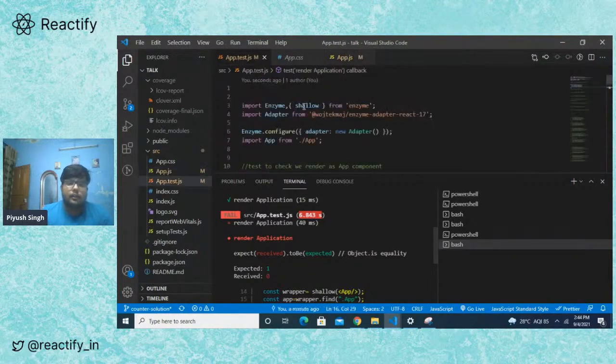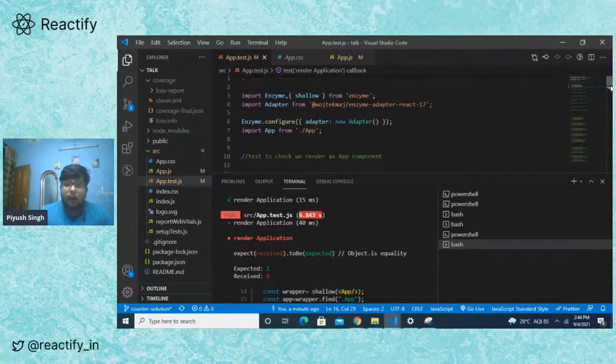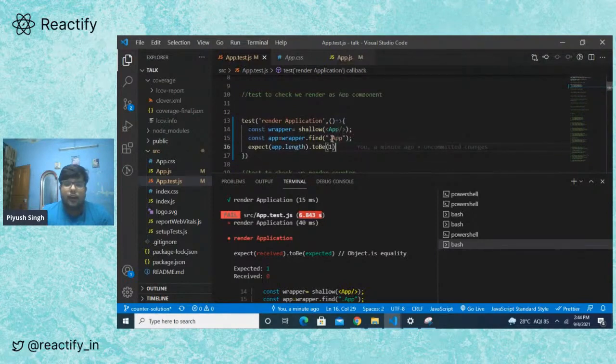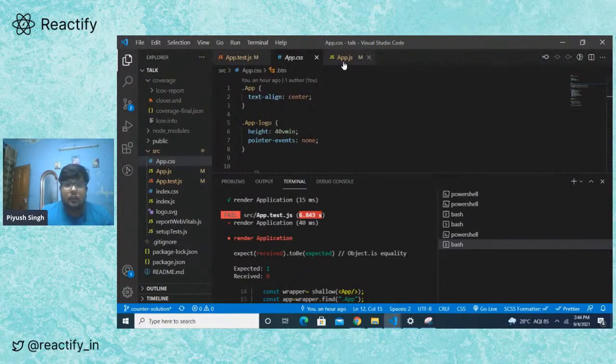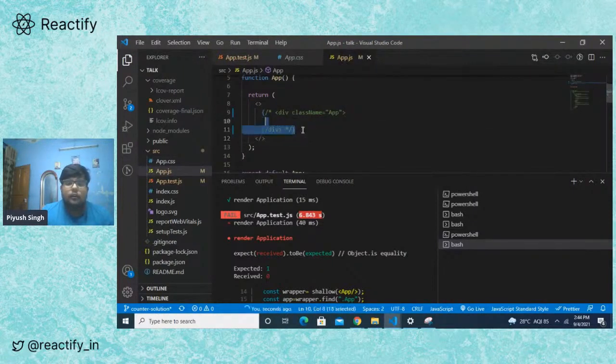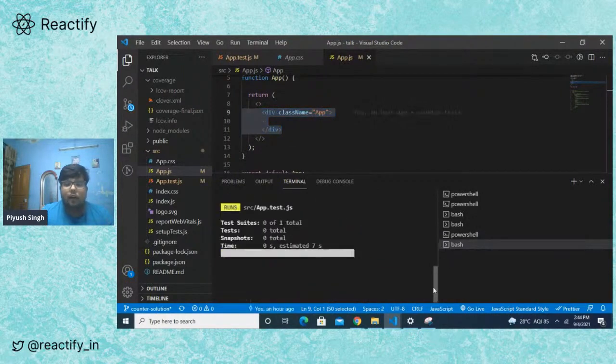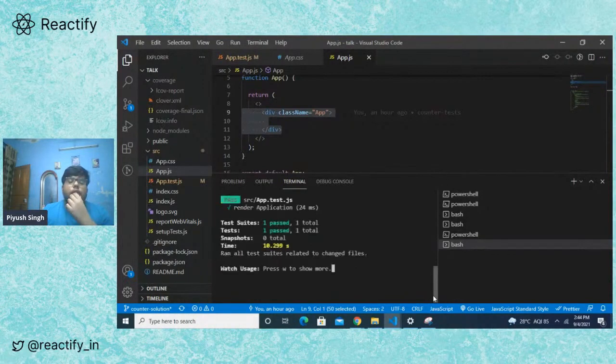So what the test did was it went through the shallow copy of app, and it tried to find a component with a class name of app, and it checked if there is only one component or not, and it couldn't find any component. So let me just pass this test, right? I pass this test. Now we have a component with the class name app on our screen. Now the function should pass. As you can see, the function passed, the test passed.